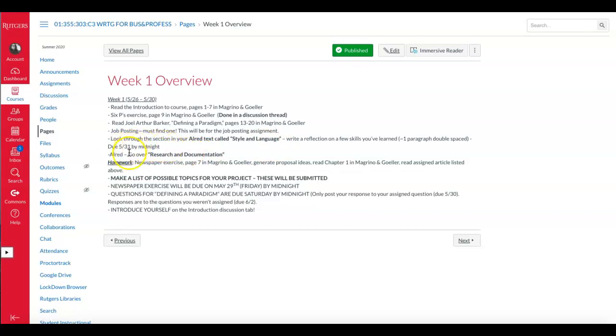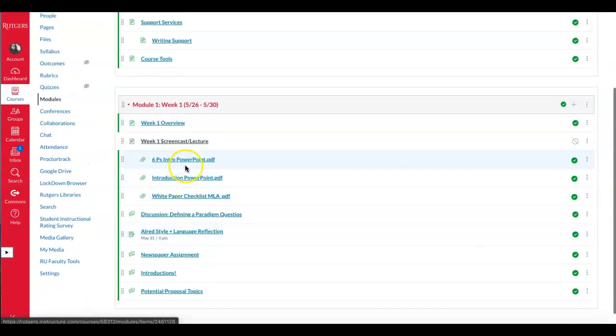The due date is right here. And there's a couple of other things. There's an introduction tab where I just want you to introduce yourself to me and your classmates. And there will also be a little discussion tab for you to make a list of possible topics that you're interested in. So if we go back to modules, you'll see that all of those things are there.